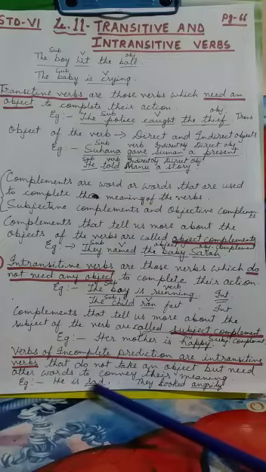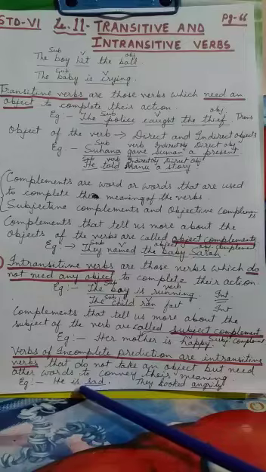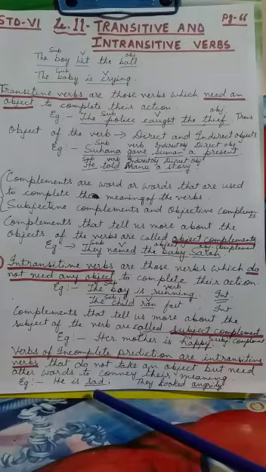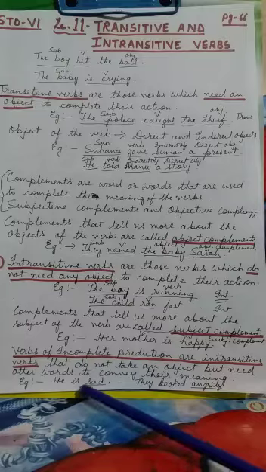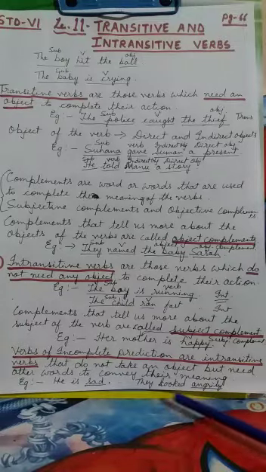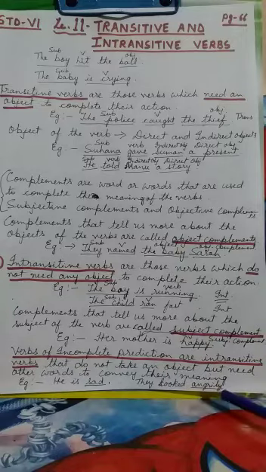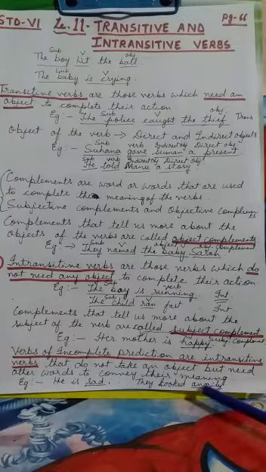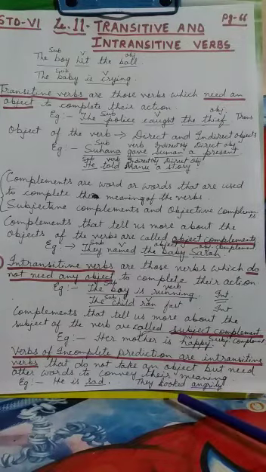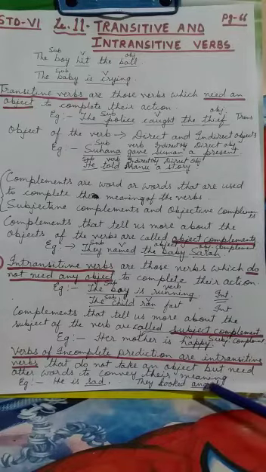Like suppose he is sad, so is is the verb of incomplete predication. So sad is the word which is needed to complete the meaning. Okay, so he is sad. Like they looked angry, so if I say they looked, it is totally incomplete. So we need another word with it, suppose we have added angrily. They looked angrily, so here this angrily has been added to this verb of incomplete predication. Okay, and this is the complement.